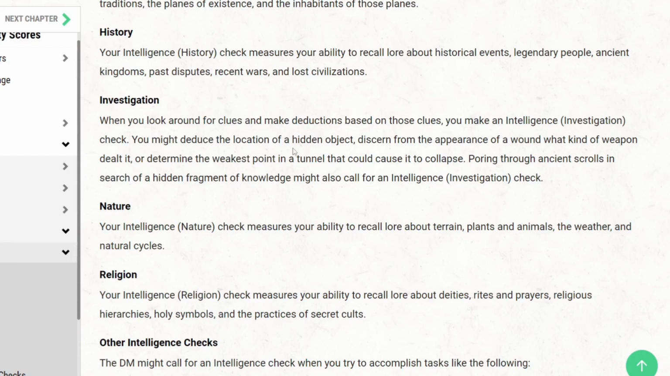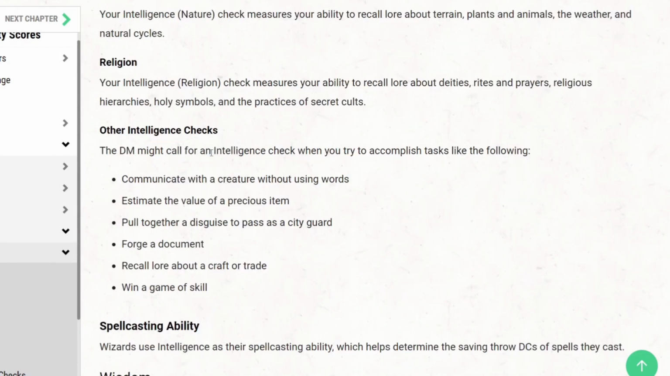You might deduce the location of a hidden object, discern from the appearance of a wound what kind of weapon it was dealt with, or determine the weakest point in a tunnel that could cause a collapse. Poring through ancient scrolls in search of a hidden fragment of knowledge might also call for an intelligence check. Other intelligence checks might be to communicate with a creature without using words, estimate the value of an item, hold together a disguise to pass as a city guard, forge a document, recall lore about a craft or trade, or win a game of skill.